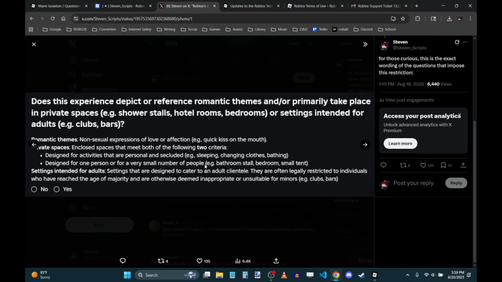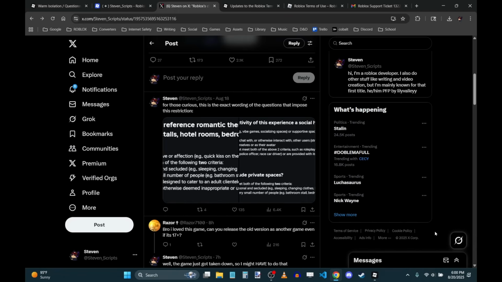Now, there's some misunderstanding of people saying, okay, so games just can't have bedrooms now. That's not true. If a game primarily focuses on a bedroom, then it's 17 plus. But even with that, Warm Isolation is an example of a game that, if you think I'm lying, then there's nothing I can do about that.